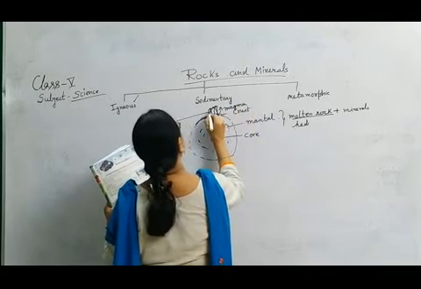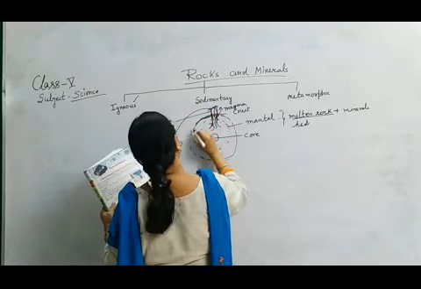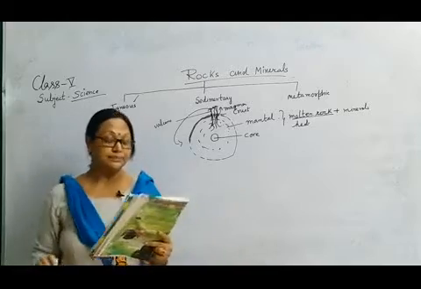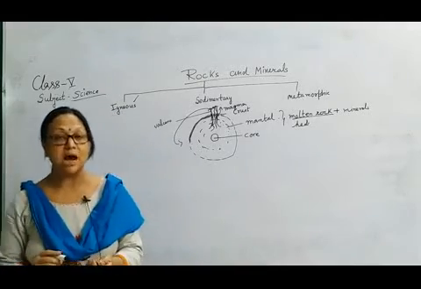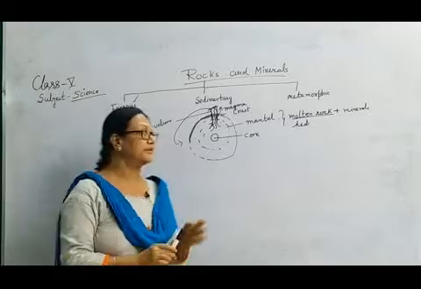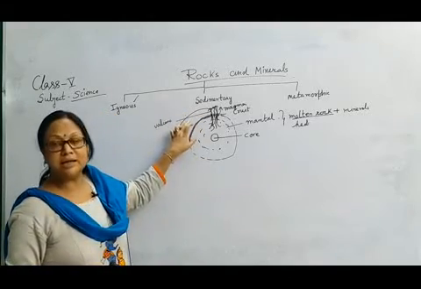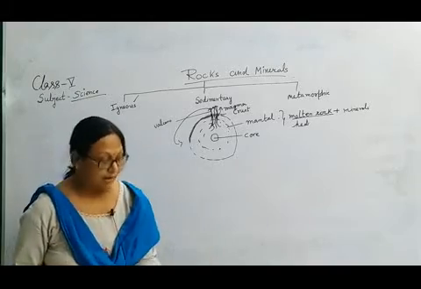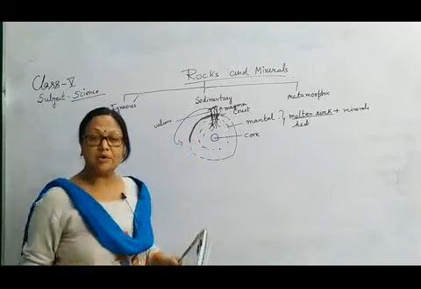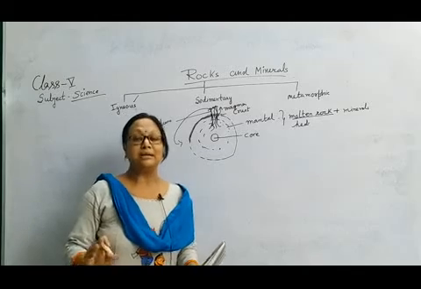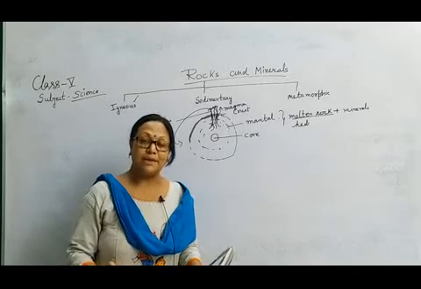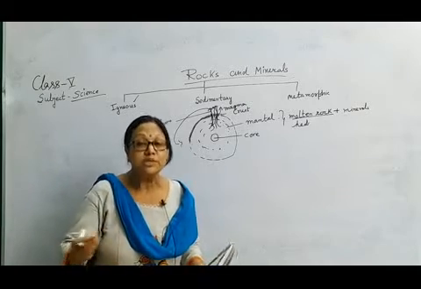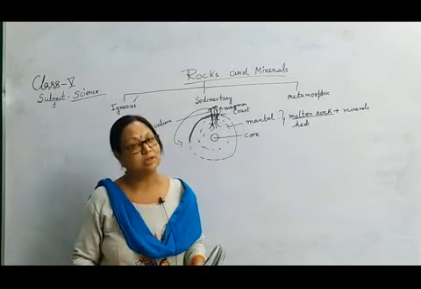When this magma comes out on the earth's surface and spreads on the crust and cools down, at that time it is called lava. When it is coming out in a hot molten form, oozing out from the volcano, it is called magma.